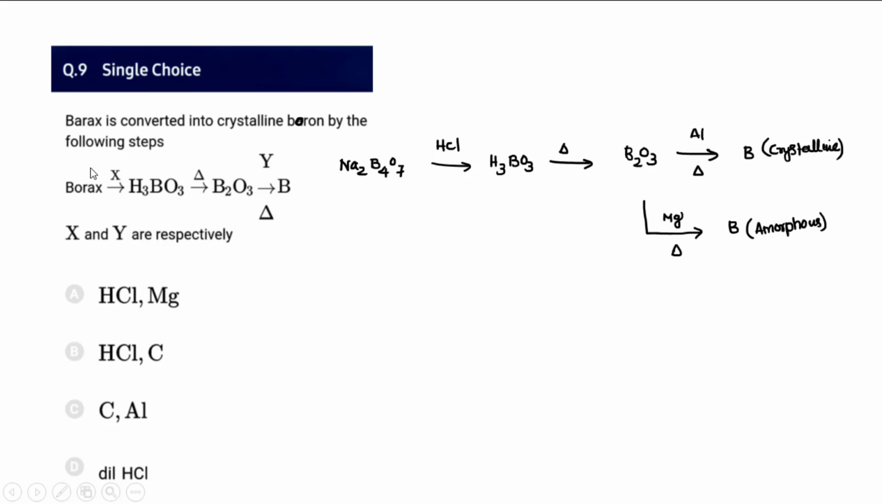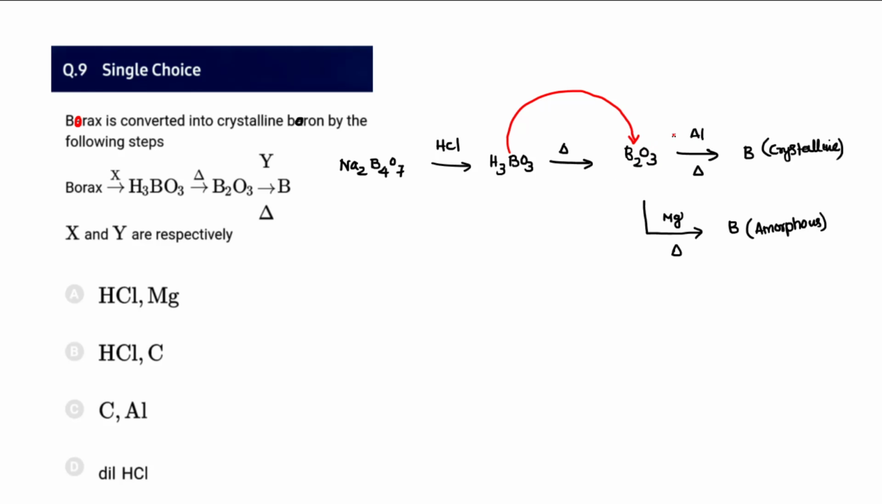And then the 9th question, borax is converted to crystalline boron. Over here the borax is Na2B4O7. Upon treatment with HCl, it is converted into H3BO3, or boric acid. Boric acid upon heating will give you B2O3 by converting into metaboric acid. Even in previous NTA videos I've discussed this part in a detailed manner: how H3BO3 gets converted into B2O3.